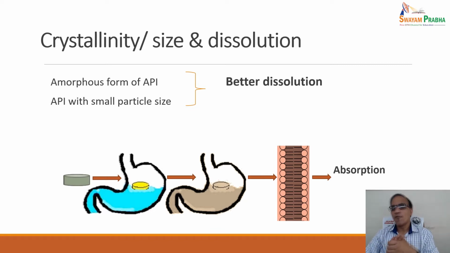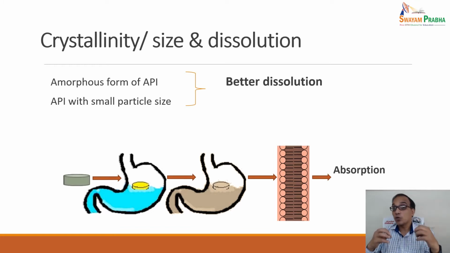Now, we often discuss, when we are talking about the API, the interrelation of crystallinity, size, and dissolution. The amorphous form of an API, or an API with small particle size, shows better dissolution because the drug is going into the solution. Going into the solution needs solubility, so solubility and dissolution are the two most important factors, and they depend on the particle size.